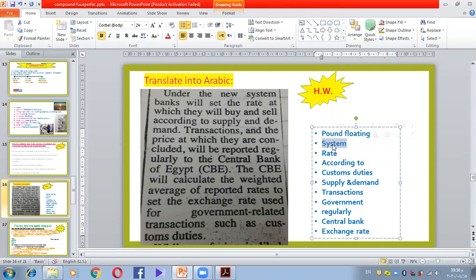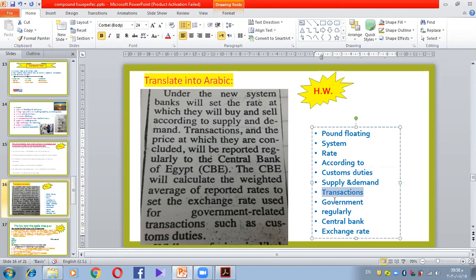So system, we can translate it like نظام. Rate, it could be سعر أو معدل. According to, طبقا ل. Customs duties, الجمارك. Supply and demand, العرض والطلب. Transactions, معاملات تجارية أو إجراءات.